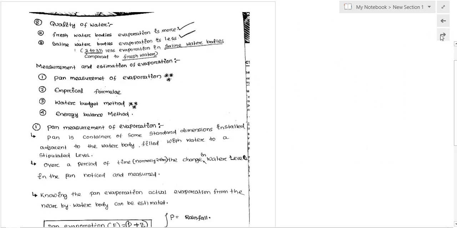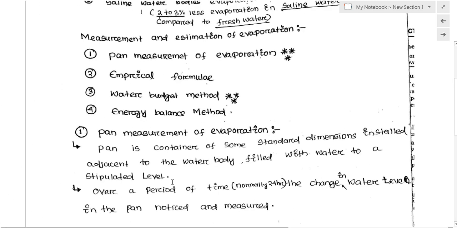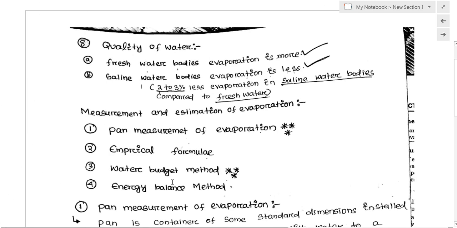Now let's talk about how the quality of the water will affect the rate of evaporation. Suppose two water bodies are there. This is the first water body and this is the second water body, and they are exposed to the same climatic condition. You have to remember that. Suppose the first one is called a fresh water body and the second is called a saline water body.